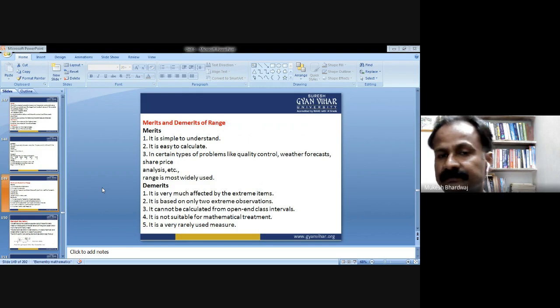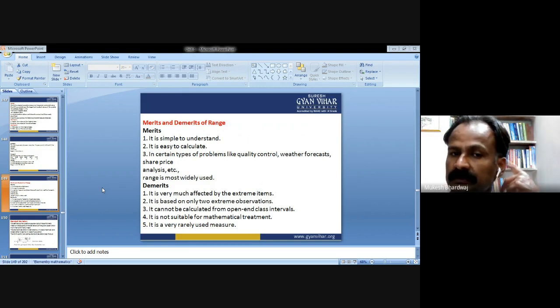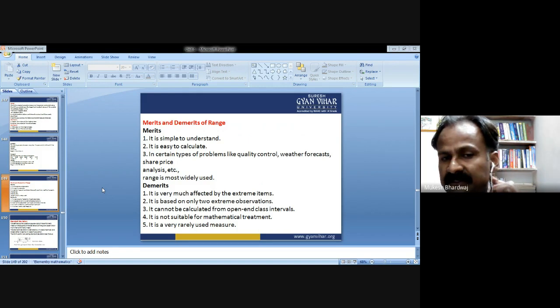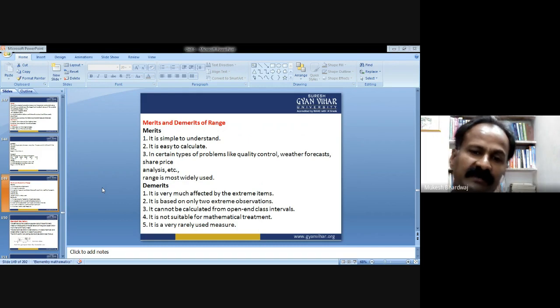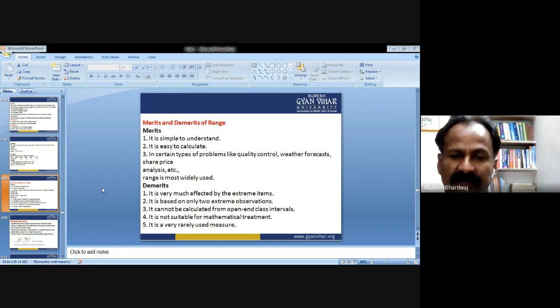Demerits. It is very much affected by the extreme items. Obviously, because it depends upon the extreme values, it is very much affected by them. It is based on only two extreme observations. According to the formula, it is based only on two extreme observations, with no concern for the middle observations.